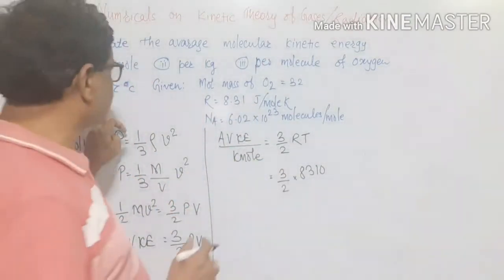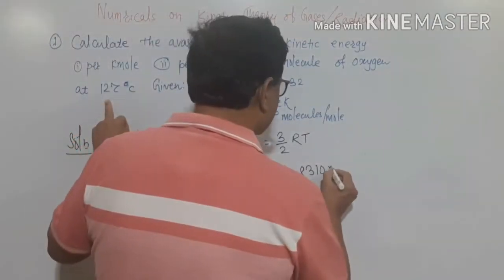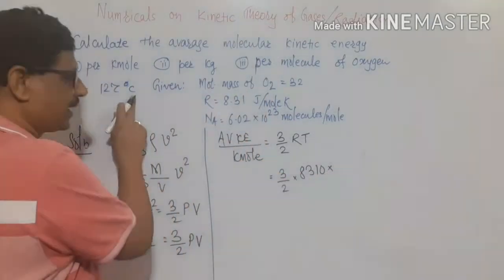And the temperature of the gas written here is 127 degrees centigrade.